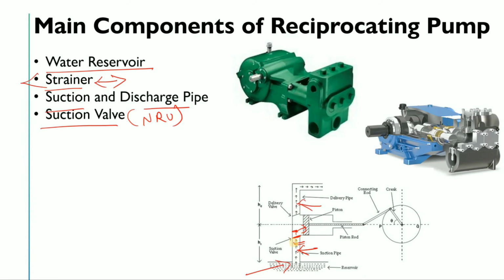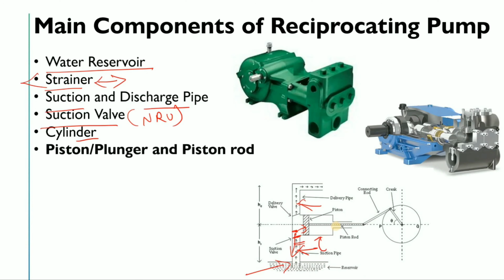As this flapper is closed, the high pressure liquid cannot go towards the suction side, otherwise your NRV will pass. Are you getting my points? So that's why an NRV is used at the suction side as well as at the discharge side. Then there is the cylinder. Cylinder means the chamber where you trap the liquid, you can say simply. Then piston and plunger, and the piston rod.